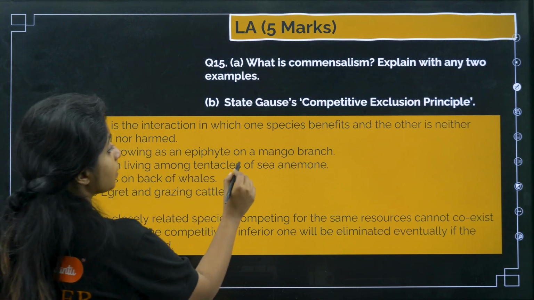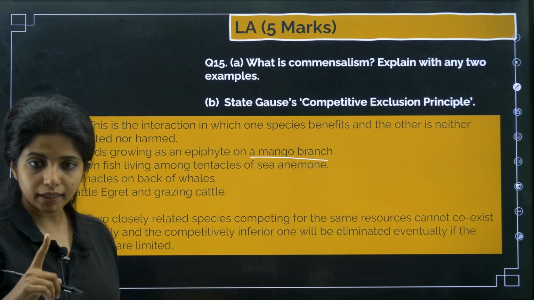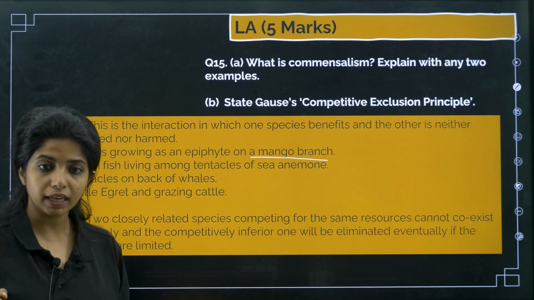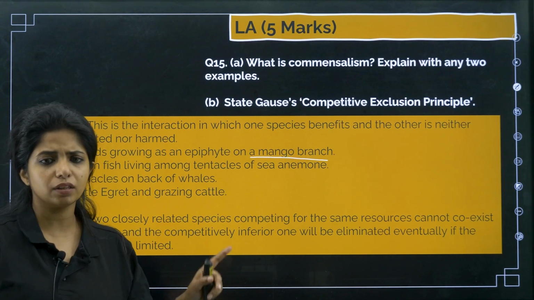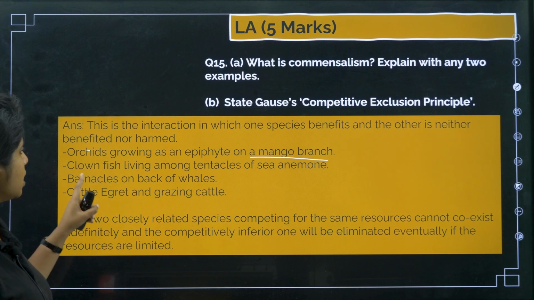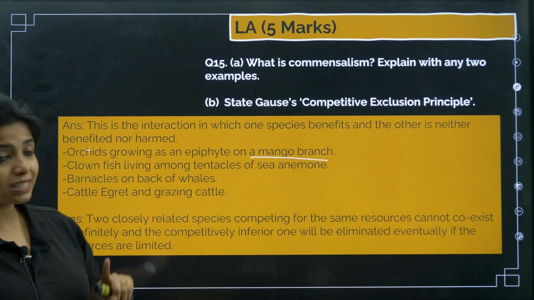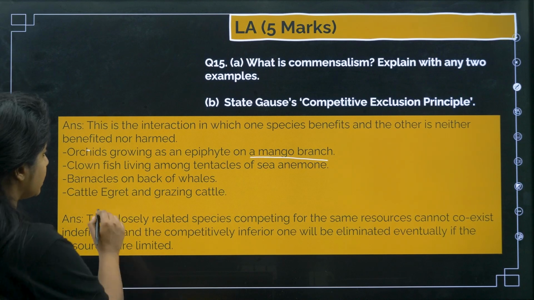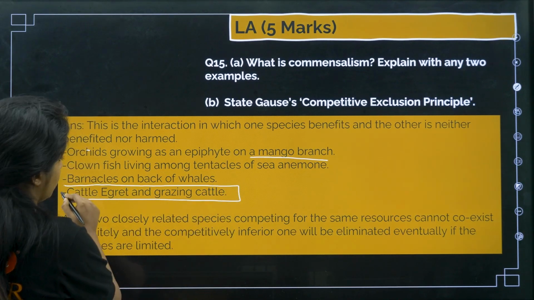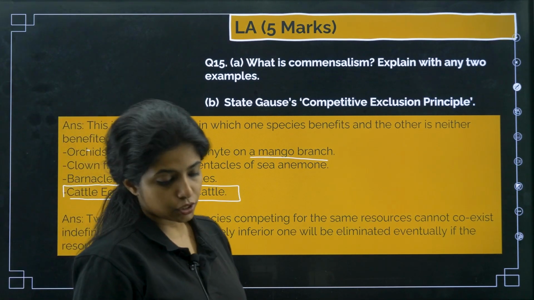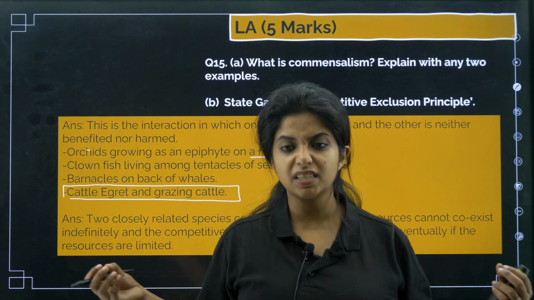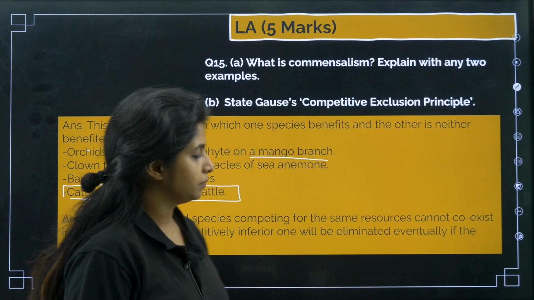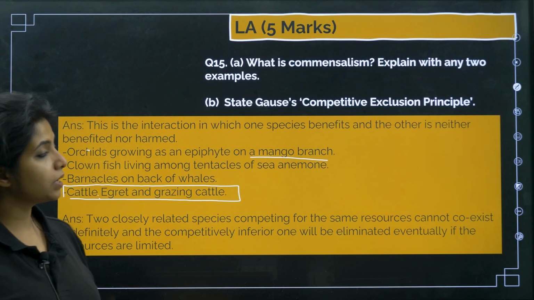The orchid growing as an epiphyte on the mango branch. There it is just there for sunlight and everything, no problem is happening to the mango branch. Now clownfish living among the tentacles of the sea anemone. And now you have barnacles on the back of the whales, cattle egret on the grazing cattle. Whenever insects get flushed up, the egret is going to feed on them. Cool.